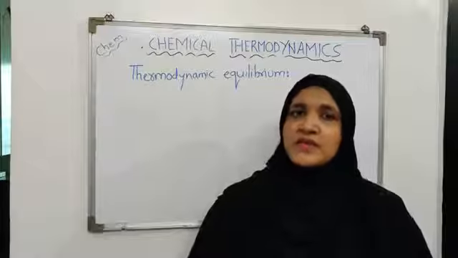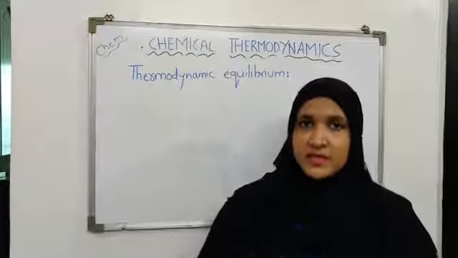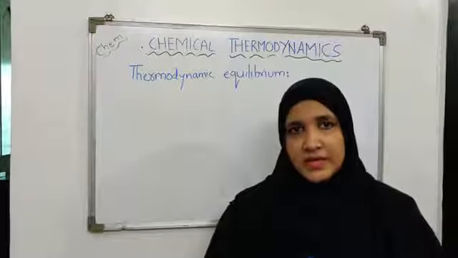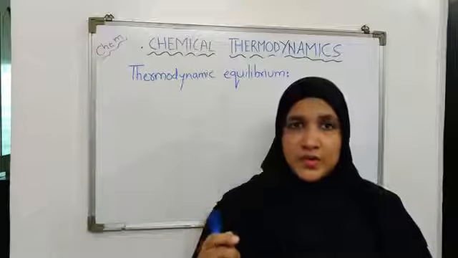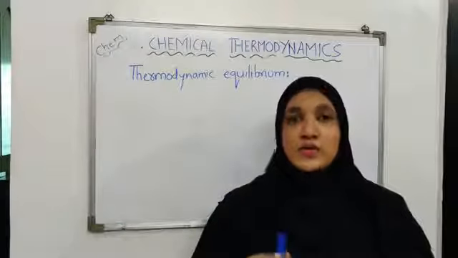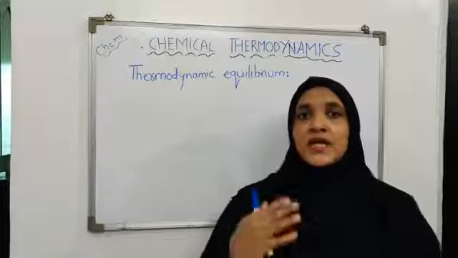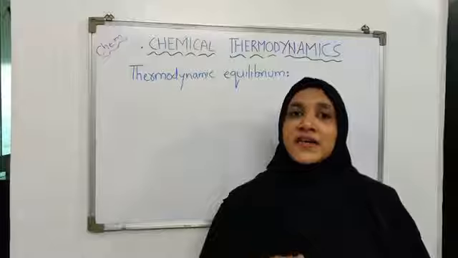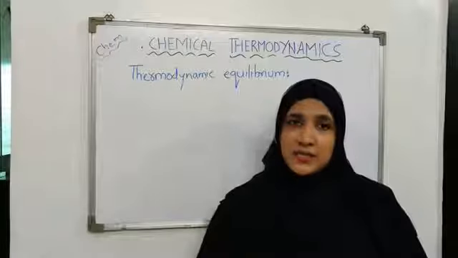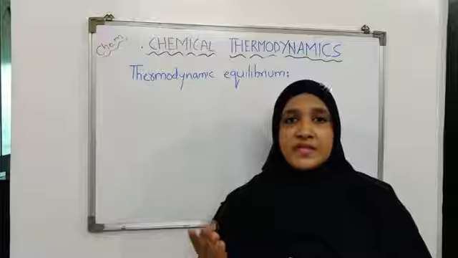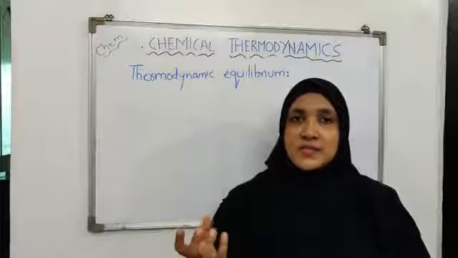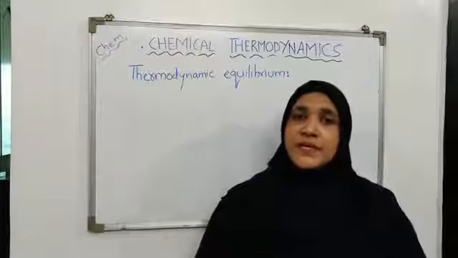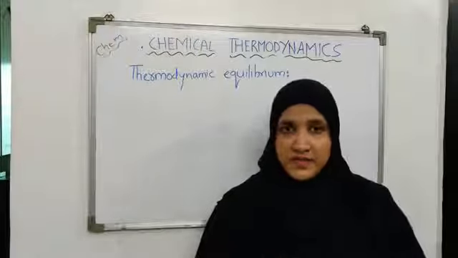In our previous lecture we discussed what is meant by chemical thermodynamics, what are the scope and limitations of chemical thermodynamics, what is the basic concept of thermodynamics, that is, what are the types of systems which we can study, what are the types of properties which we may discuss, and how these properties were classified as extensive properties and intensive properties. And we discussed what is meant by state of the system, what is meant by state function and path function. We have completed these important terms in our previous lecture.